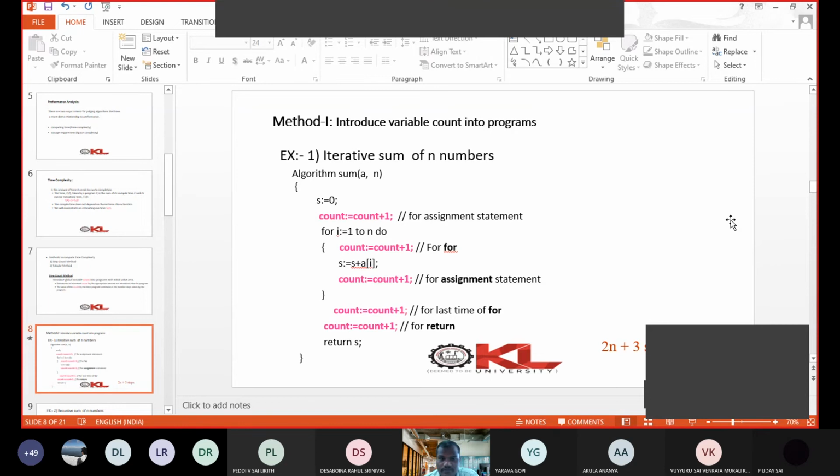You see here, initially the counter is 0. You take a count variable which is 0 initially. Here s equal to 0, a simple assignment, sum is 0 assigned to s. So this will be treated as one step. That is why the counter is incremented here.